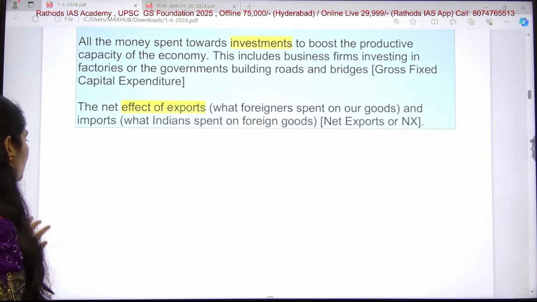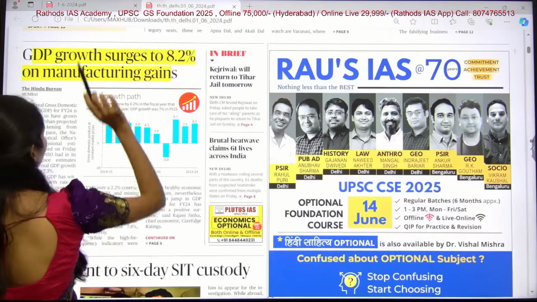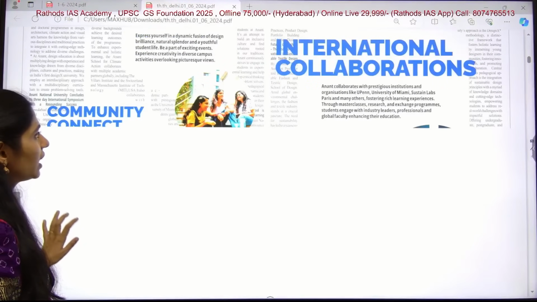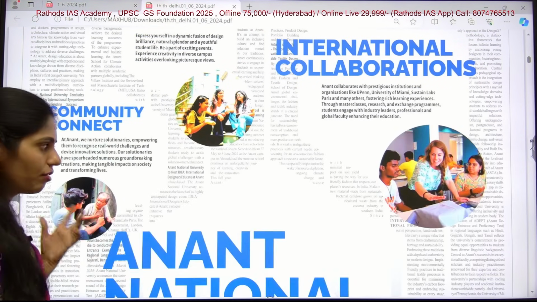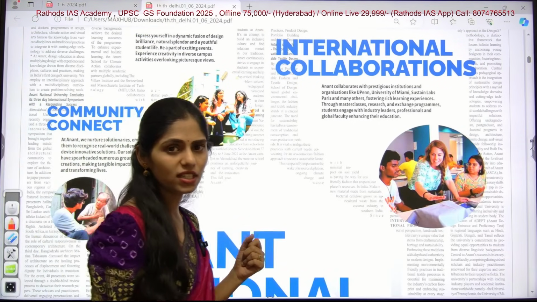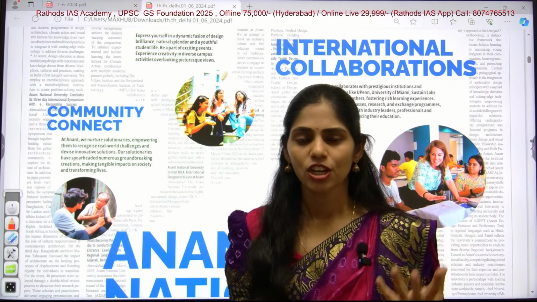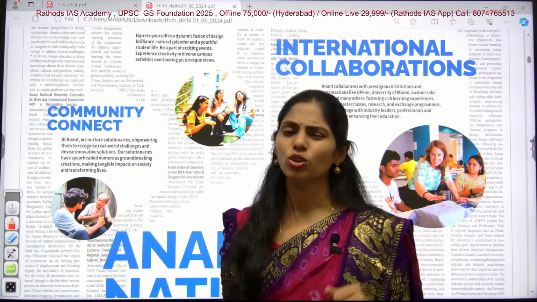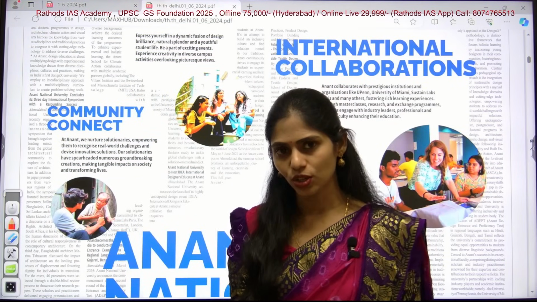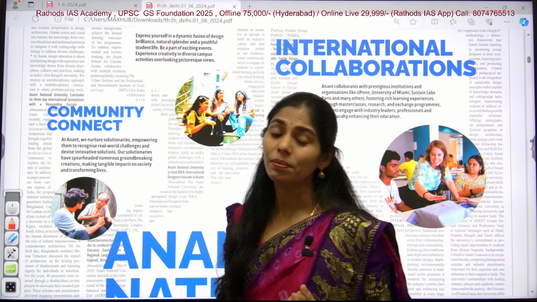Okay, now let us move on to the next topic. This is the only article which is important on our front page. Today is Saturday, so there is no Text and Context page and no op-ed page. So there are very limited articles in today's newspaper, and we are going to complete them as soon as possible.